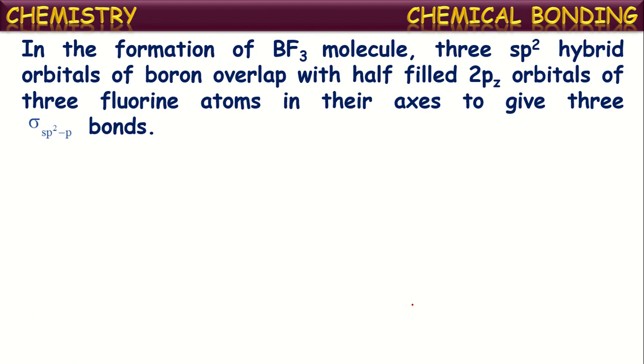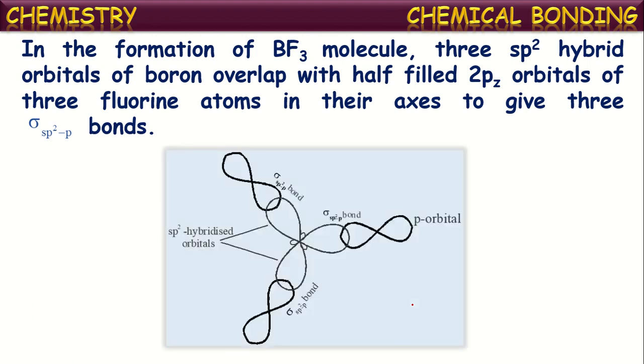Now, these three sp2 hybrid orbitals of boron overlap with the 2pz orbitals of three fluorine atoms along their axis to give three sigma bonds. In this way, the boron trifluoride molecule is formed by the formation of three sigma bonds, which are formed by sp2-p overlapping. The sp2 orbital of boron overlaps with the p orbital of fluorine, thus forming a sigma bond.